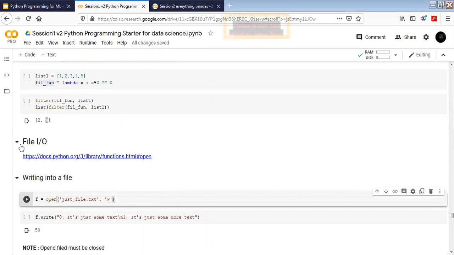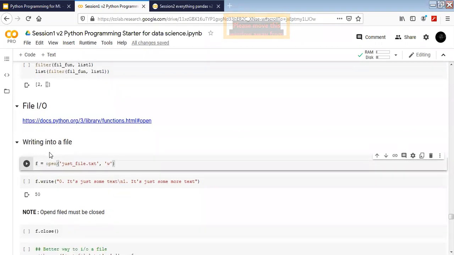All right, file IO. We are going to just read how files are read and opened, just going to understand how it works. It's not going to be part of our daily life as a data scientist. We are never going to use this open function. We mostly are going to utilize the libraries which are given to us already. They do this job very well and they are very good at it. We are going to depend on the libraries, not the default open and close functions. Okay, so now let's see how the file IO works.